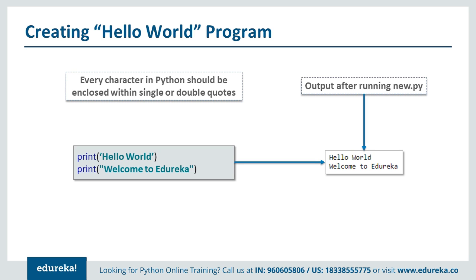You will get two lines printed on the screen, one is hello world and one is welcome to Edureka. These two different lines are what get displayed on the screen. So this is how you can create a simple hello world program, and once you run this Python file, you get the response on the screen. From the response you can identify that the source code is executed and you have got the end result. This is a simple, straightforward print statement which prints whatever is mentioned in the single or double quotes. This is the overall execution of the hello world program.